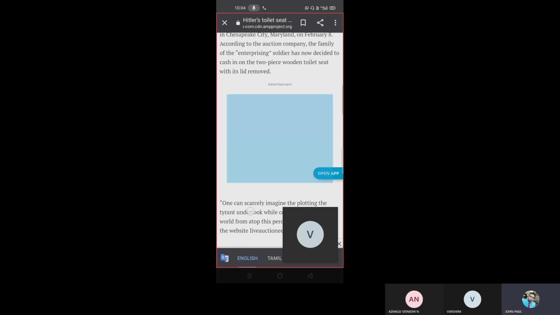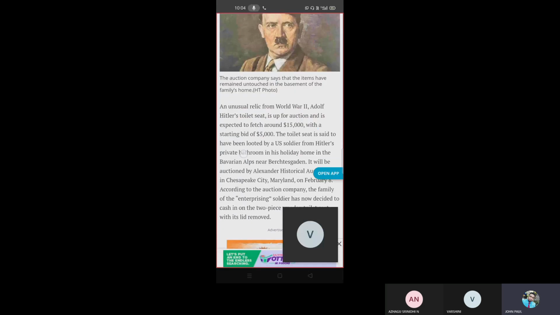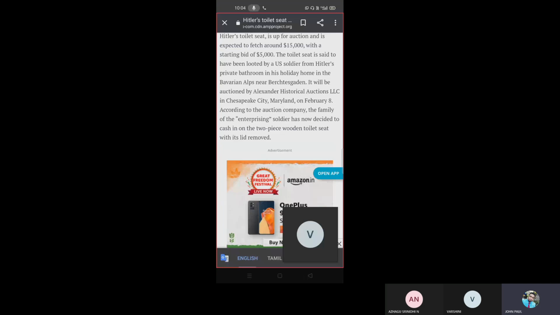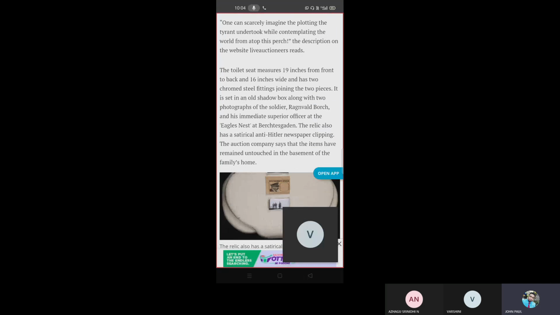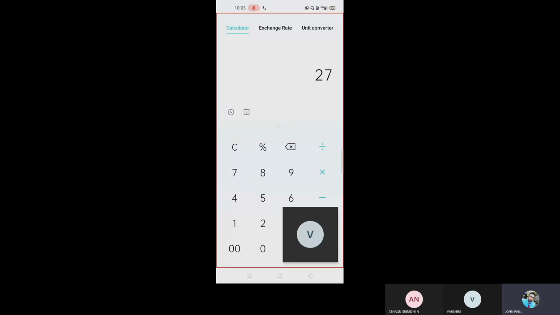So you can see here, Hitler's toilet seat, looted by US soldiers during World War II, up for auction. Do you know how much it went for? Even just this cover went for $15,000. We know $1 is equal to 74 rupees. So 74 into 15,000, how much? Nearly 11 lakh 10,000 rupees.